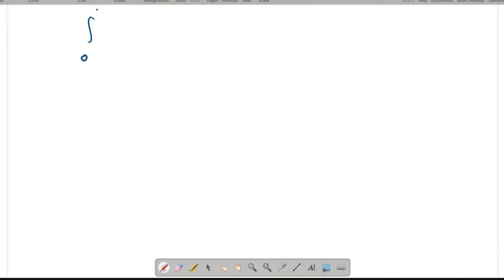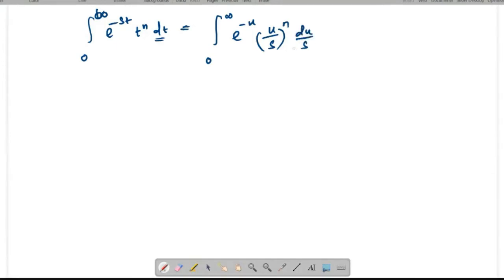As t goes to infinity, u also goes to infinity. The integral of e power minus st t power n dt equals the integral from 0 to infinity of e power minus u, instead of t applying u by s whole power n, and instead of dt substituting du by s.